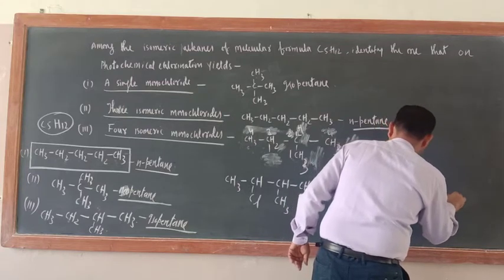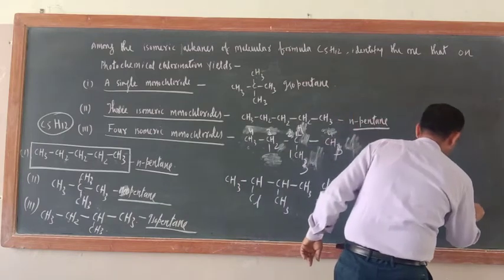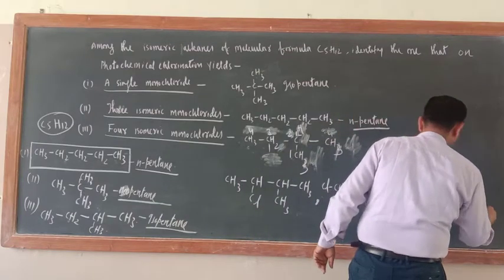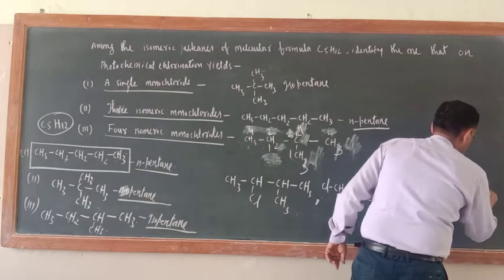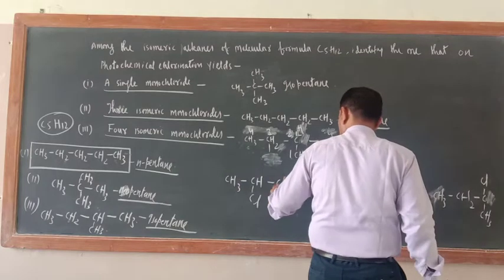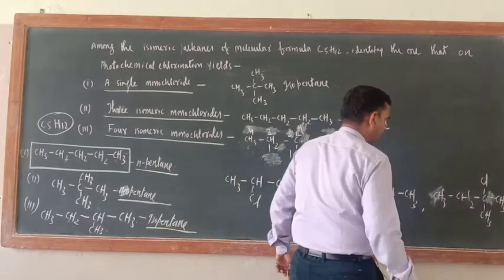Okay, now another one is third one, Cl, CH3, CH, CH2. Now here what is there? CH, here CH3, here what is there? Cl, Cl, here what is there? CH3, correct?